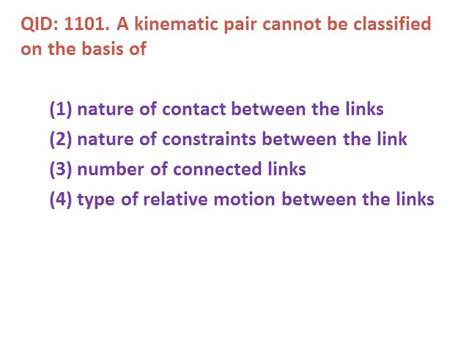Question number 1. A kinematic pair cannot be classified on the basis of: 1. Nature of contact between the links. 2. Nature of constraint between the links. 3. Number of connected links. 4. Type of relative motion between the links. The correct answer is number of connected links.